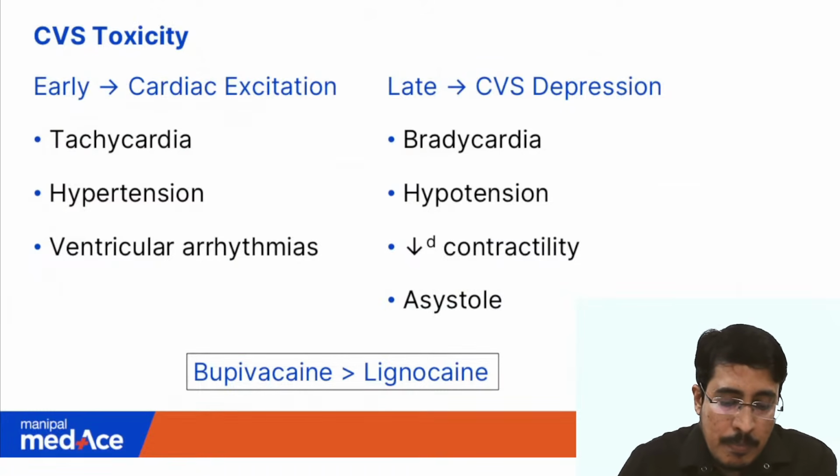Okay, remember, serious toxicity features are more common with bupivacaine than lignocaine.